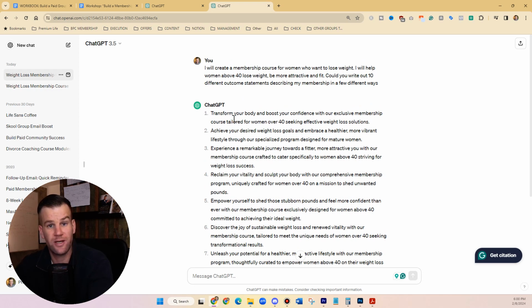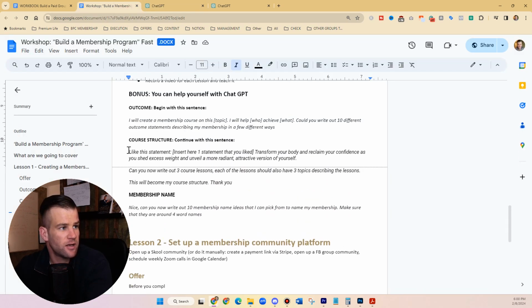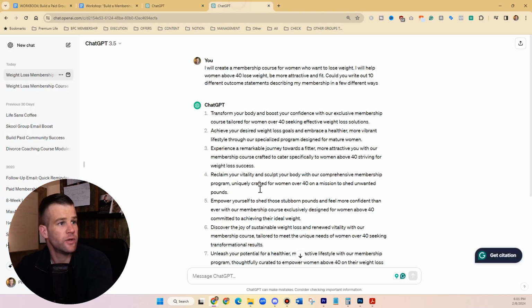Now we want to create a course about this statement, right? And what we are going to do next is, I have this other sentence here, and I like this statement. We want to insert the statement that we like, and then we say to the guy, can you write out 3 course lessons? Each of the lessons should also have 3 topics describing the lessons. This will become my course structure. Thank you. So we copy this, we go to here.